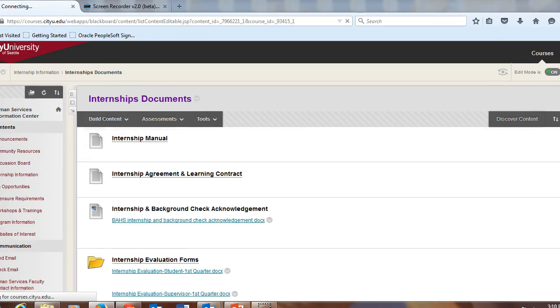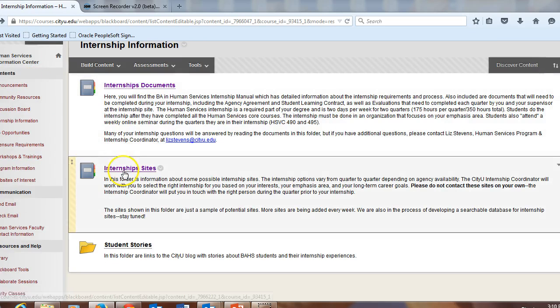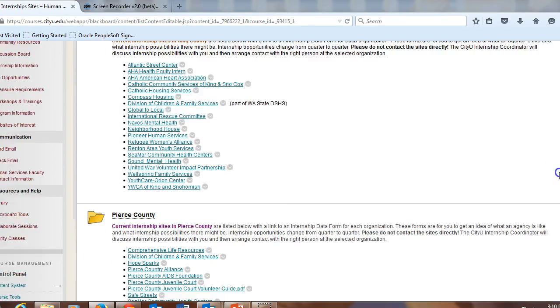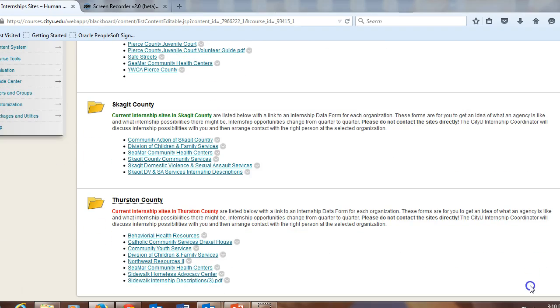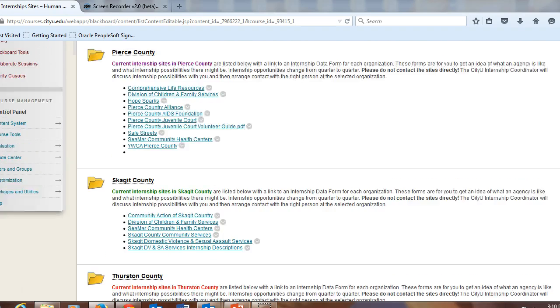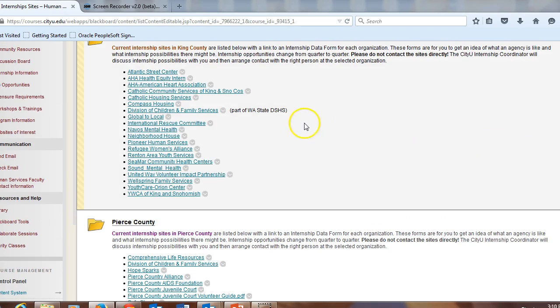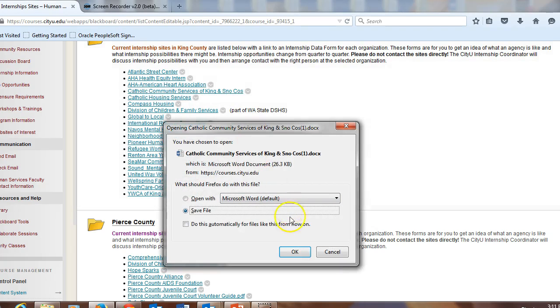And then in the other internship folder, internship sites, you will see information about all the internship sites that we have agreements with, organized by county. Now, if your county is not here, or the site you're interested in is not here, don't despair. You can still talk to me and we can set something up. But we did make agreements with a lot of different organizations just as a place to start. So when you click on one of these organizations, what you'll see is a document.